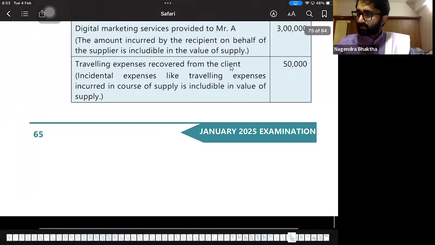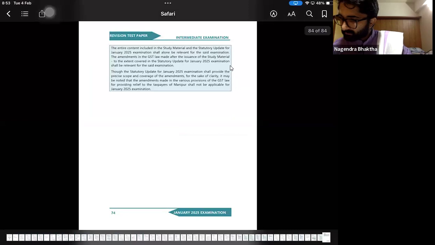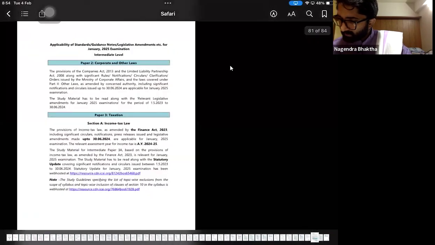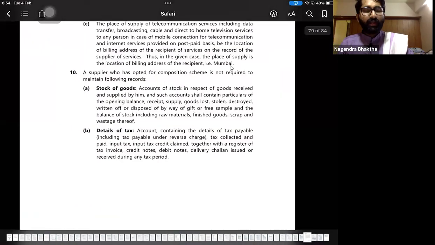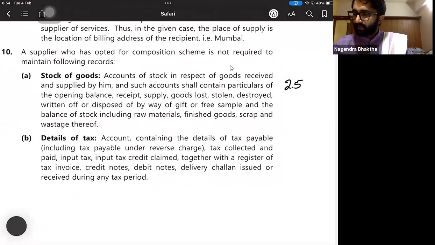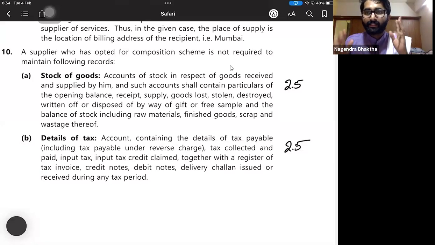Just to show you the answer key. Wait, where is the answer key? Here, see, stock of the goods and details of the tax. For this it is 2.5 marks, and this for 2.5. Just pause it and see that. Nothing, people, easy one. We have discussed this in the classroom. So we are done with all the RTPs which are given by ICAI. I have uploaded 3 videos of RTP. Please go through all the 3 videos again to understand it clearly.